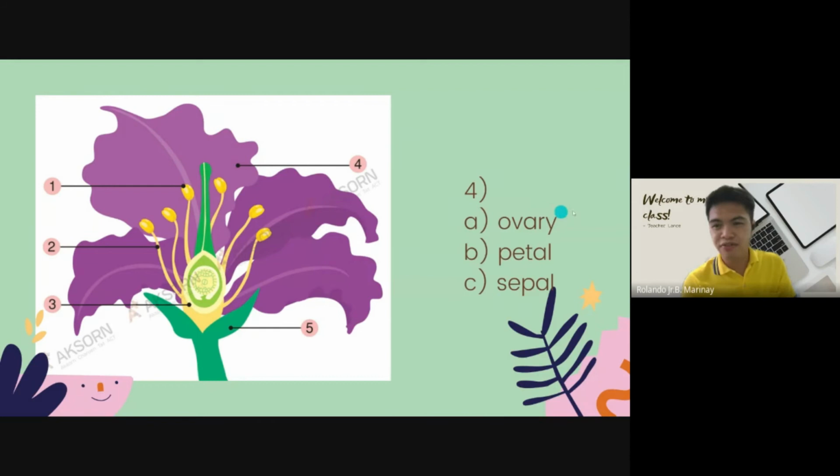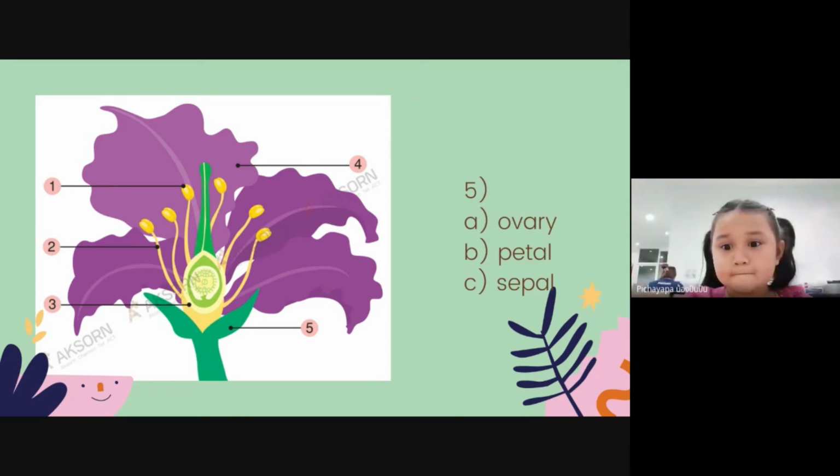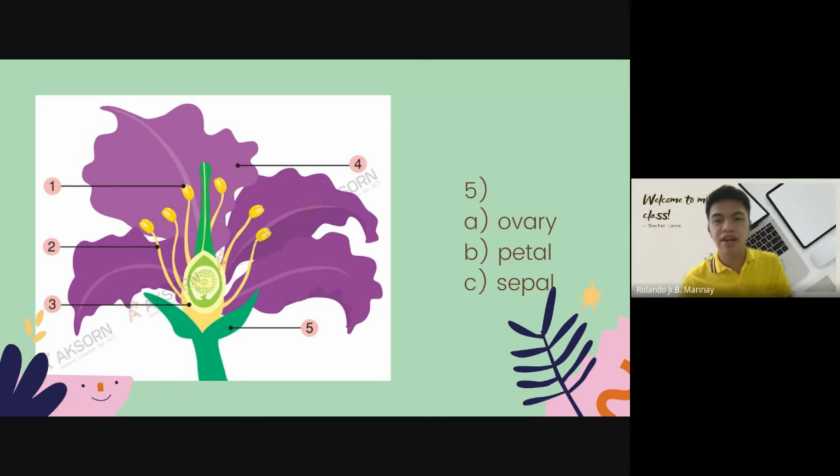It attracts the insects and bees to come to the flower. Next, number 5. What's this? C. Sepal. Very good, Panje and Panpan. A petal and a sepal.